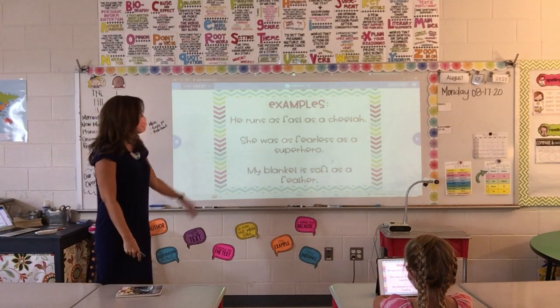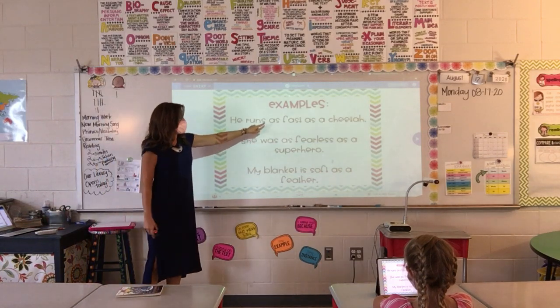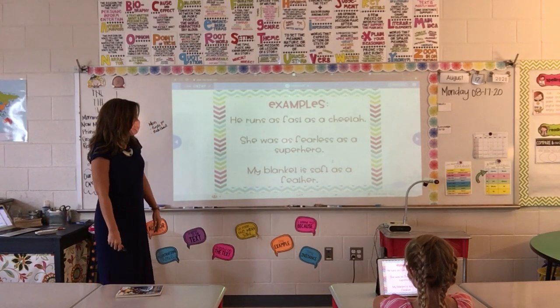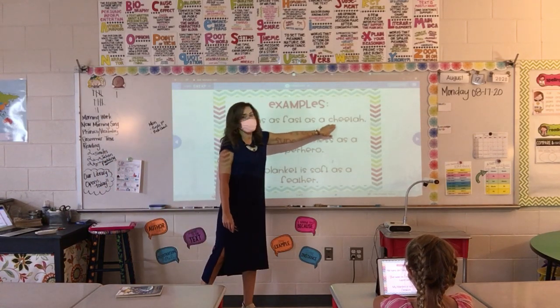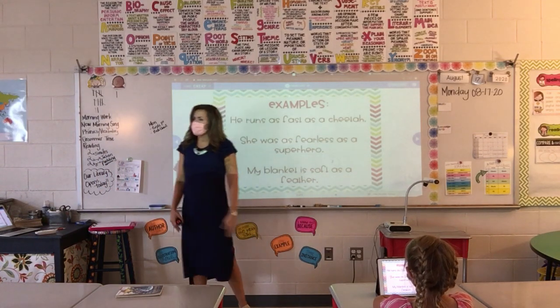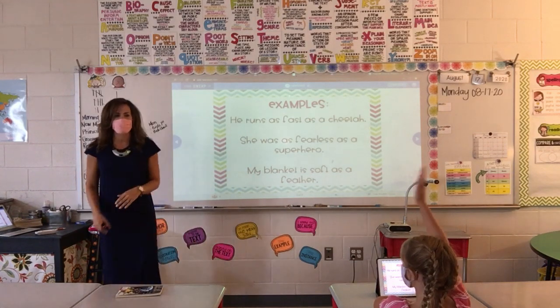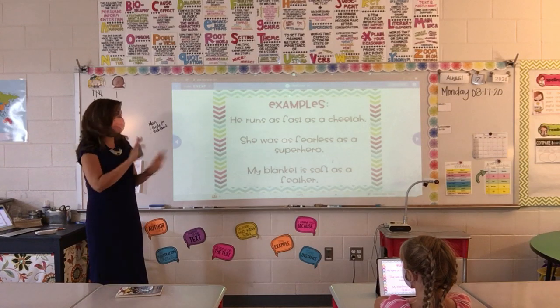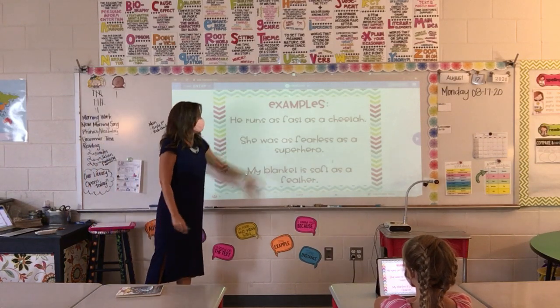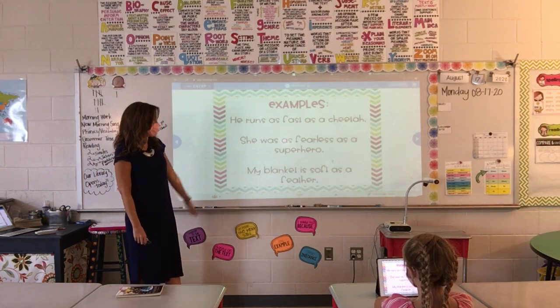Here are some examples. He runs as fast as a cheetah. They're comparing this little boy's running to the speed of a cheetah. Why would they call him a cheetah? What does that help us understand? Mackenzie? Because he is so fast. It helps us understand just how fast he is.